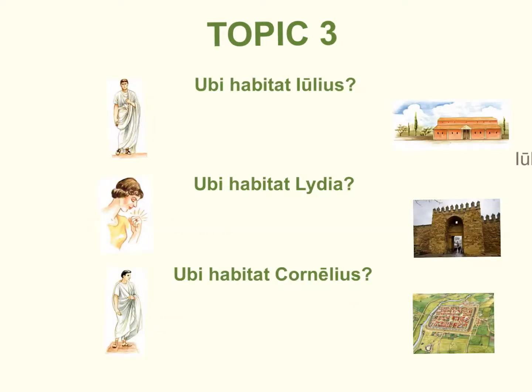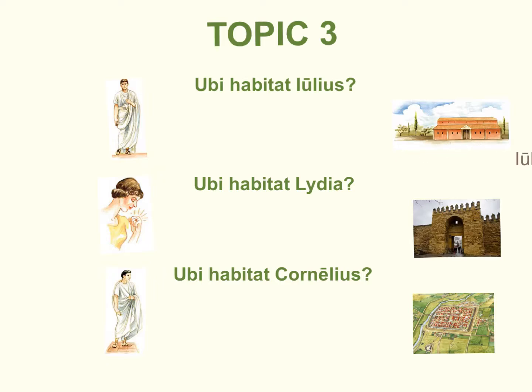This brings us to our final topic, topic 3, which is all about the question ubi. Now, we're used to this question. It was one of the first questions or interrogative words we learned in chapter 1 of our text. So if we were to ask the question, where does Julius live? Habitare is a new verb for us in chapter 6. It means to live or to dwell. Ubi habitat Julius? We know that Julius lives in his villa.